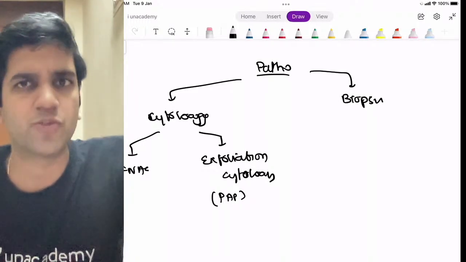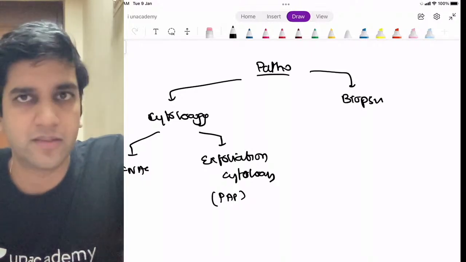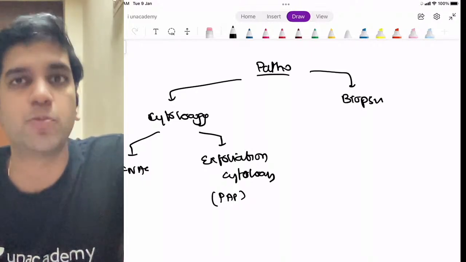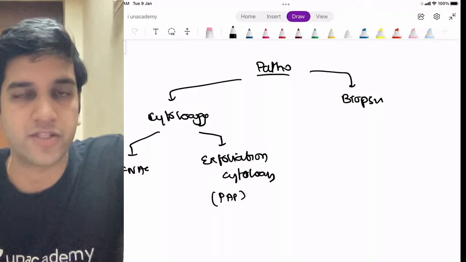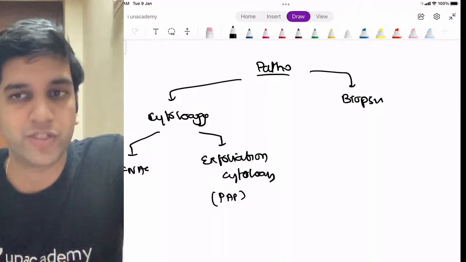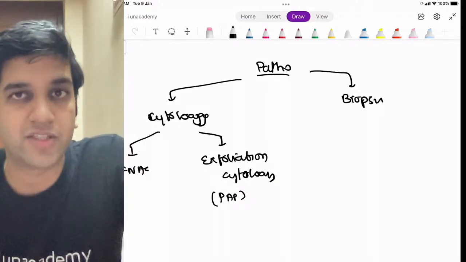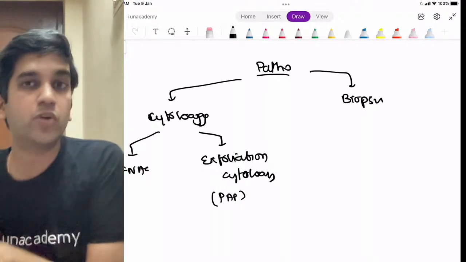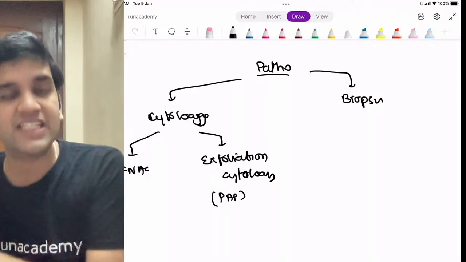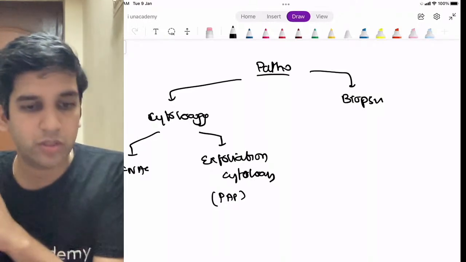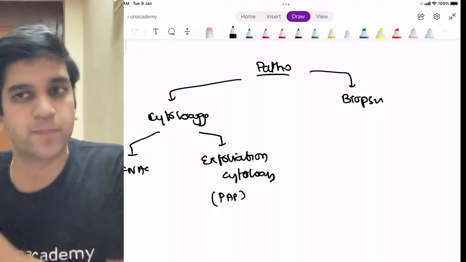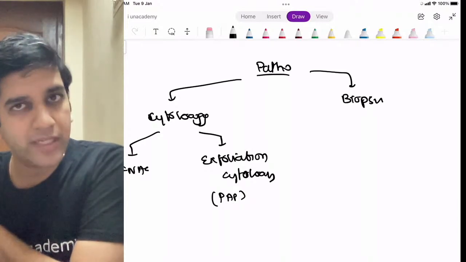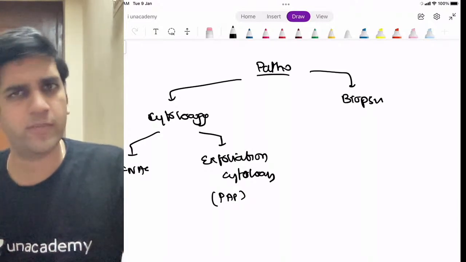So can I say sputum cytology is also exfoliative cytology? I don't go and take out the sputum, right? It's automatically shed. I don't go and biopsy it. Sputum cytology, urine cytology, all of them are exfoliative cytology. Your bronchoalveolar lavage, I don't do anything. I just use saline, take out the mucus, and look at the cells in the mucus. All these are exfoliation. In dermatology, you must have heard about the Tzanck smear, exfoliation. I'm not doing any active procedure at all. All of them are exfoliative cytology.